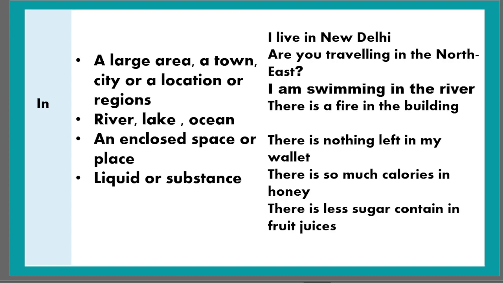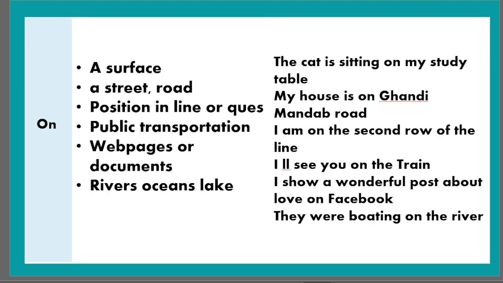So the person is actually in the water, inside the water. I'm swimming in the river. But when we say on, it talks about the person not being inside the water, but rather being on some different place or different thing which is on the water.